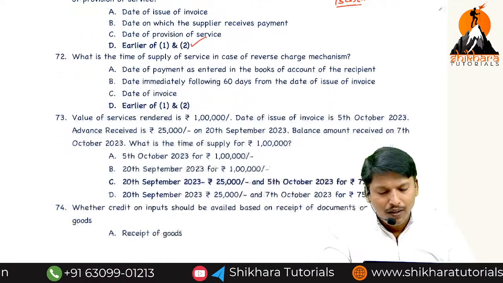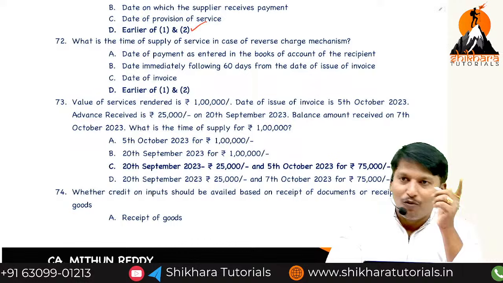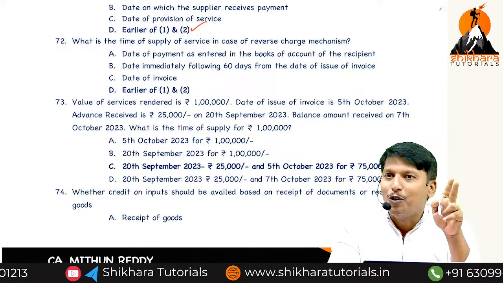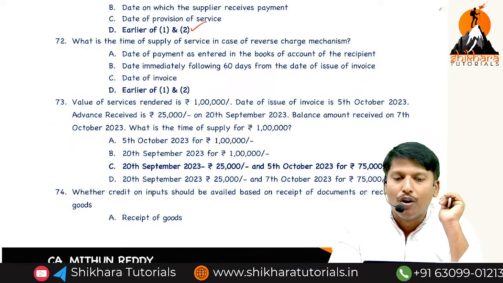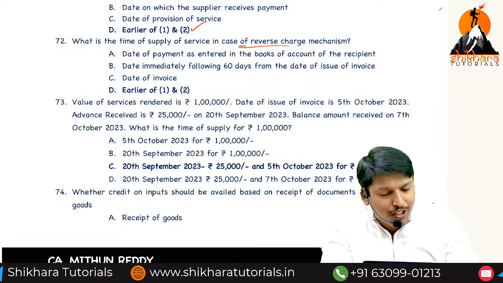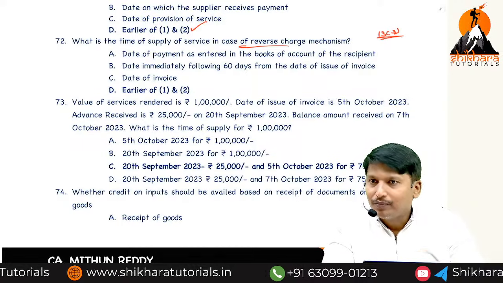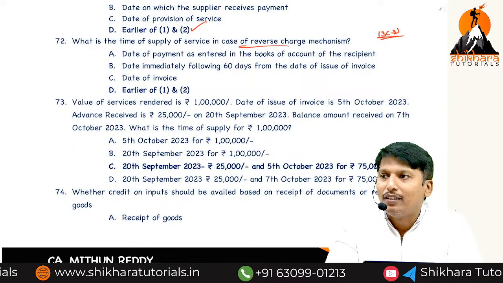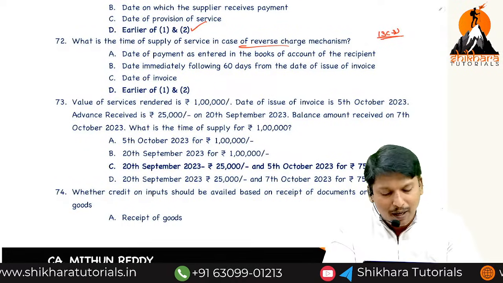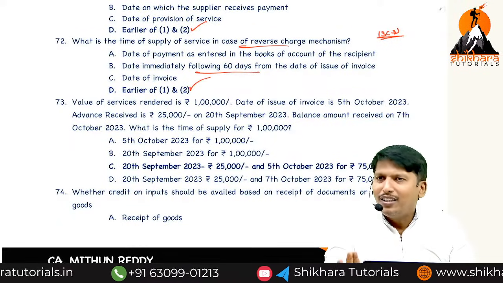Yes or no? What is the time of supply of service in case of reverse charge mechanism? Once again, time of supply: 12 goods, 13 services; 1 applicability, 2 forward charge, 3 reverse charge, 4 voucher, 5 residual cases, 6 addition in value. Supply of services under reverse charge is 13(3). What does 13(3) say? Date of payment or 61st day from the invoice, whichever is earlier. Learn the proforma.